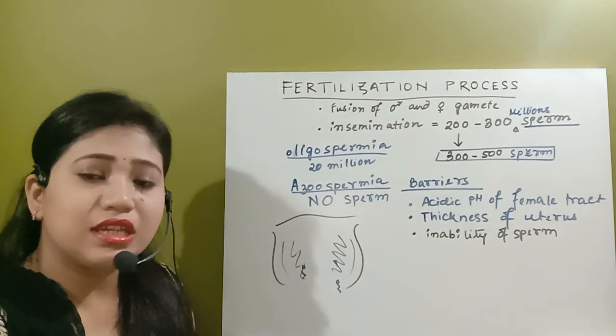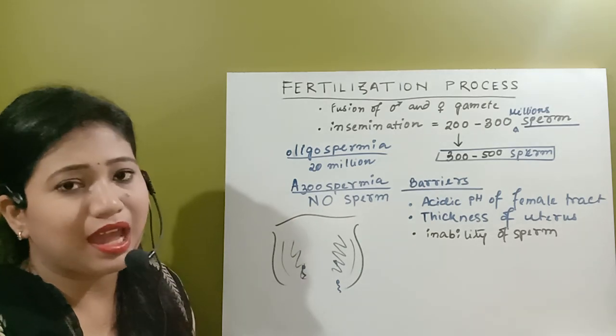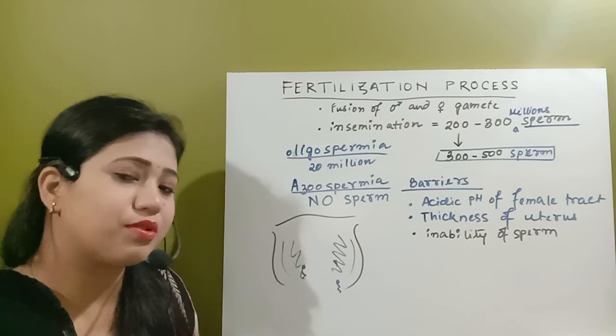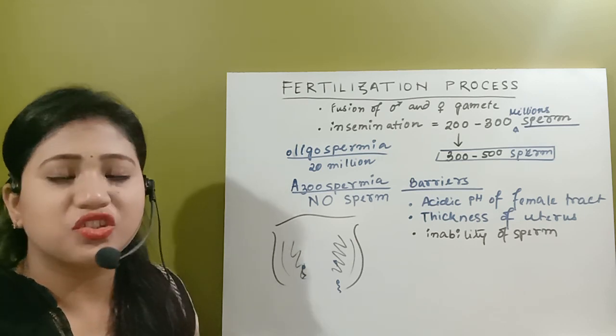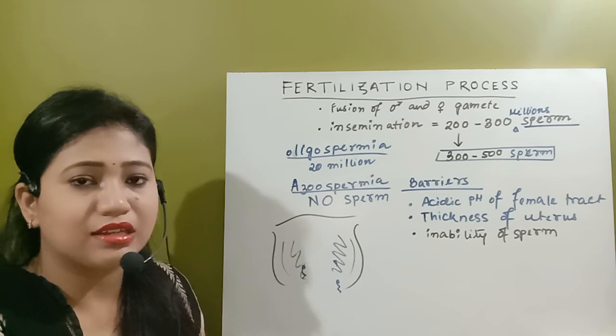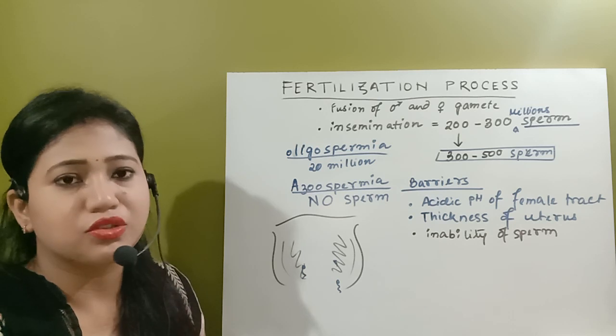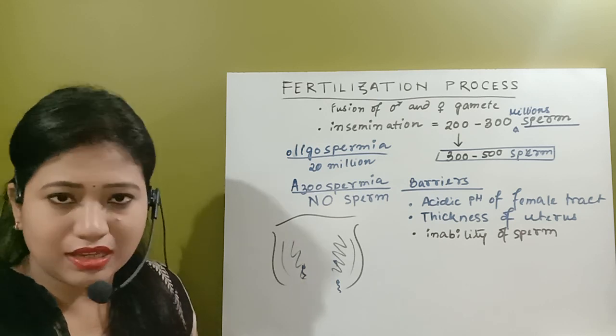At least 60% of them have good shape and size, but the remaining 40% do not have proper shape, or the tail structure is not good, or the acrosome at the apical region is not good enough to fertilize an egg.